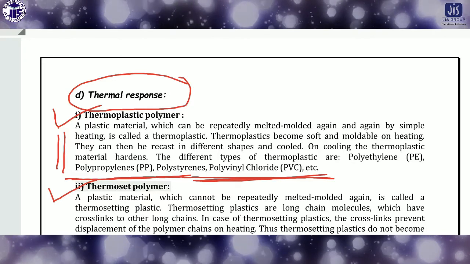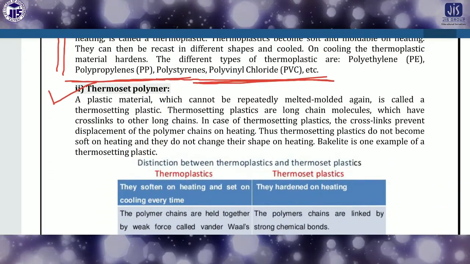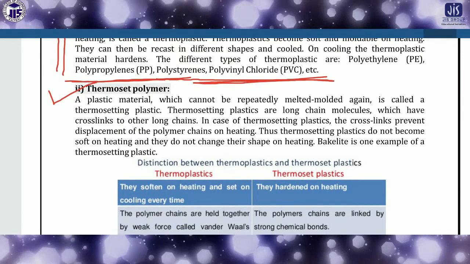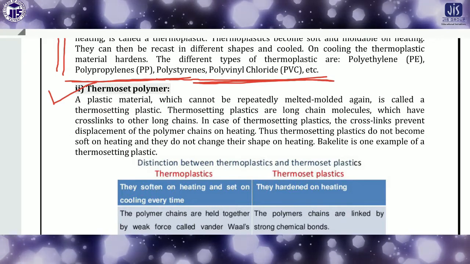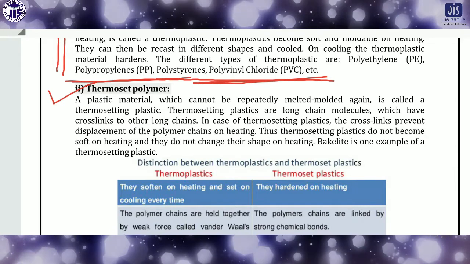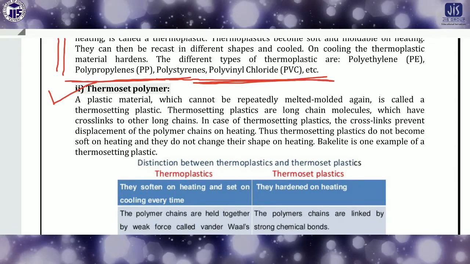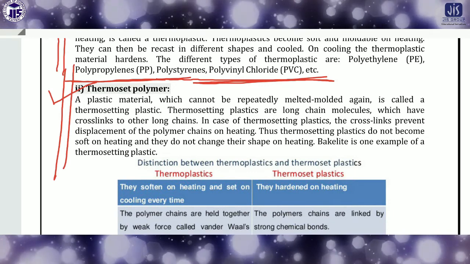These all are examples of thermoplastic polymer. Now another kind is the thermosetting polymer. What is a thermosetting polymer? This kind of polymer is generally very high strength, very hard. So what happens if we apply heat on this kind of polymer? The inner structure will be changed.